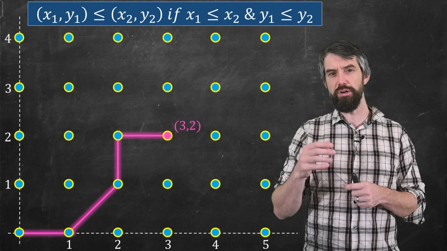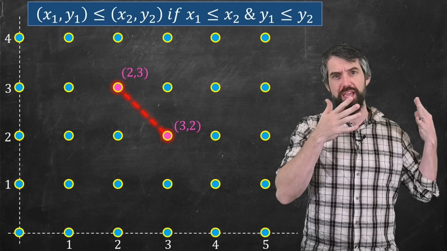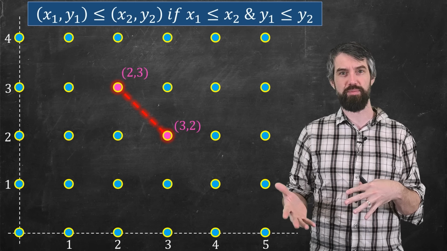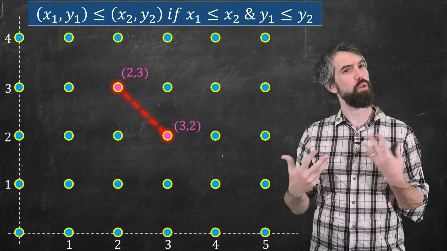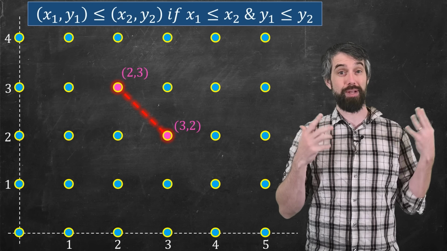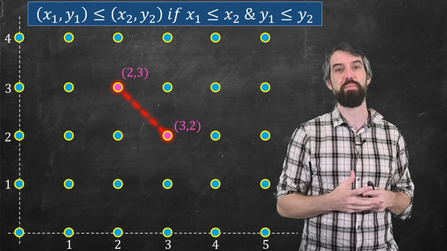For example, consider (2, 3) and (3, 2). If a point is to be smaller than another, both the x-coordinates and the y-coordinates have to be smaller. But here for (2, 3), the x-coordinate is smaller than (3, 2), but the y is not. So these two points are incomparable, and thus an antichain would be listing these two particular points.